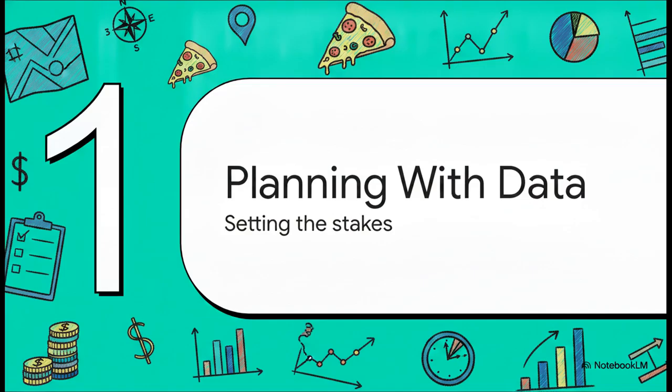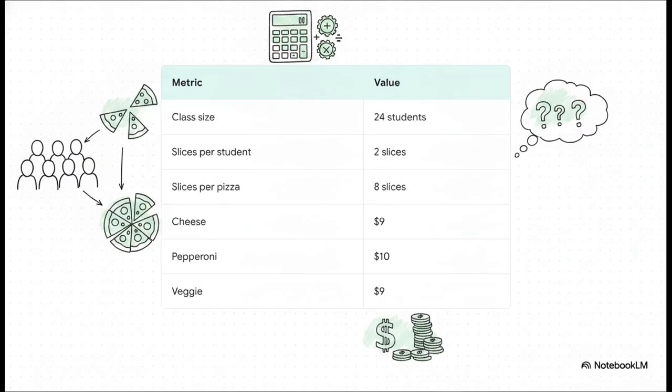Every good mission needs a solid briefing, right? And before they can order a single slice, our third graders really need to understand the constraints they're working within. What's great is how perfectly these baseline metrics mimic real-world event planning. We've got a class size of 24 students, we know each student is going to eat about 2 slices, and each pizza has exactly 8 slices. We've also got our price list. Cheese is $9, pepperoni is 10, and veggie is 9. So right off the bat, this requires the kids to use multiplication, division, and addition just to figure out the sheer volume of food they need, and that's before money even enters the picture.